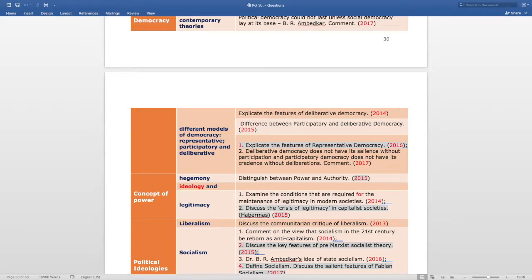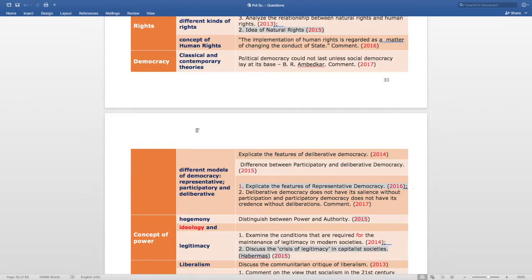This question is asked in 2017. Likewise, we can see that from the democracy section in 2017 there are 2 questions. In 2016 there is 1 question, and in 2015 and 2014 again 1 question from each year.